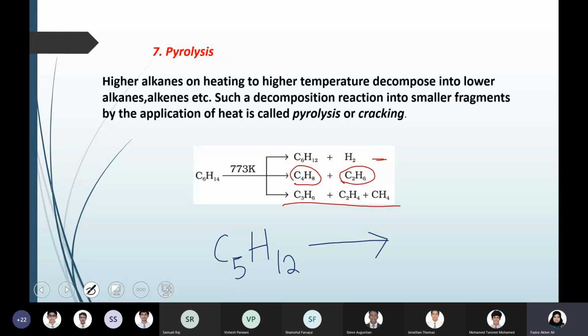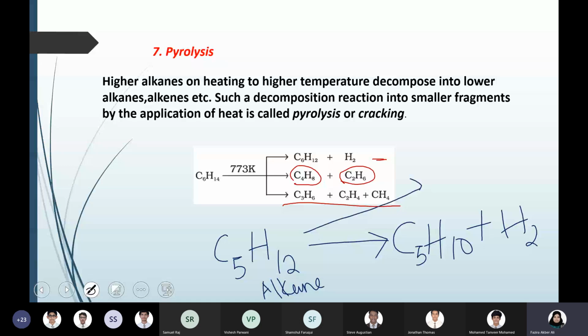The easy way of cracking is that an alkane can be converted to an alkene. So pentane gives pentene, which is C5H10, plus hydrogen. That is the easy way of showing pyrolysis or cracking, that an alkane is converted into an alkene plus hydrogen. Okay. Other ways, like you can write any combination, say you write propene